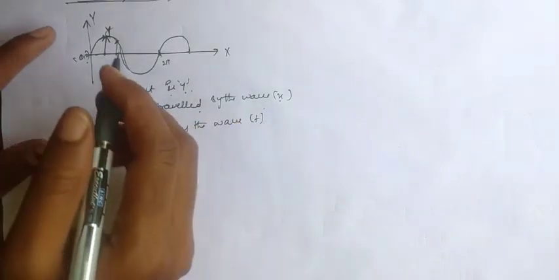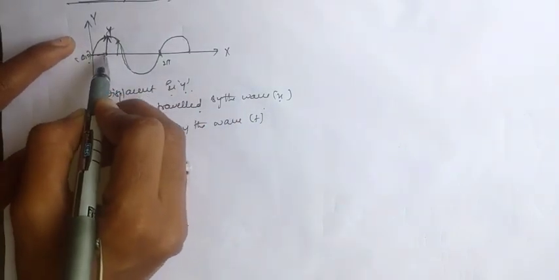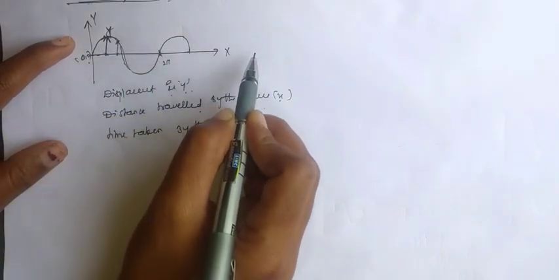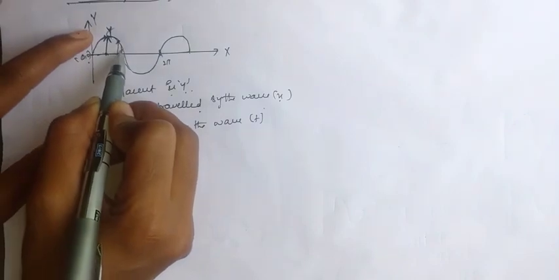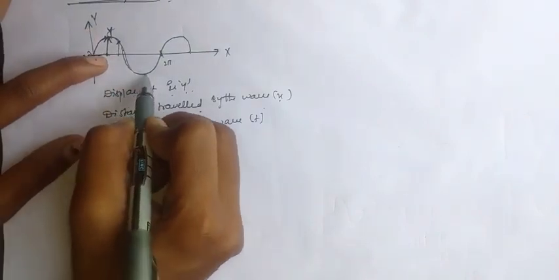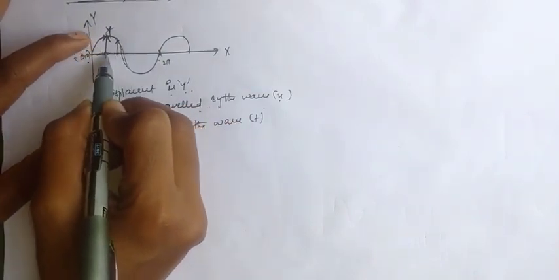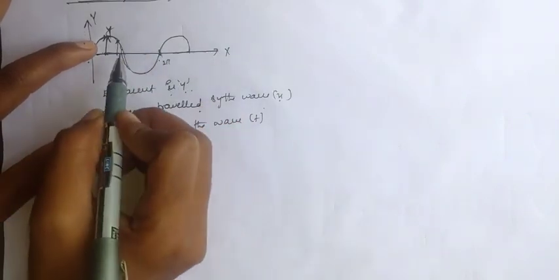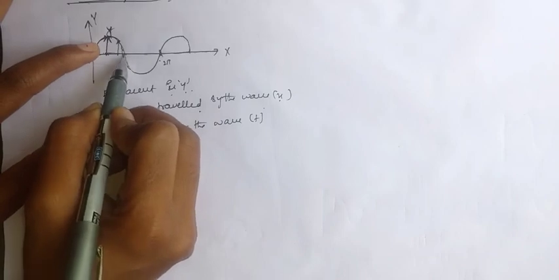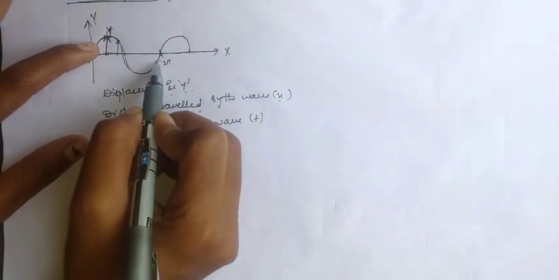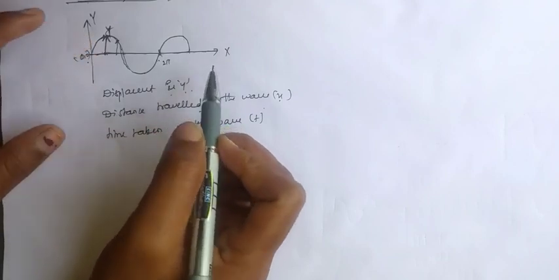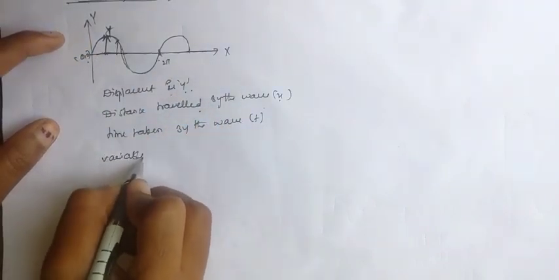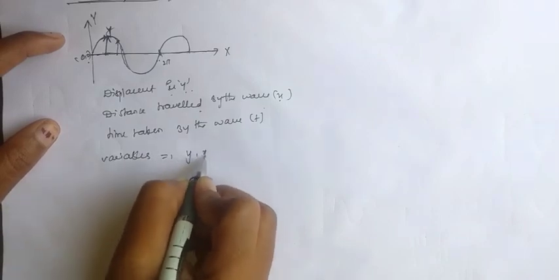Now here the variable is what? Displacement. And here the wave is moving in the positive x direction, so x also changes. The particle is here, then here, then here. The point of x is also changing, and at one time the particle is here, after some time the particle is there, so the time also changes. So here we have some variables: y, x and t.